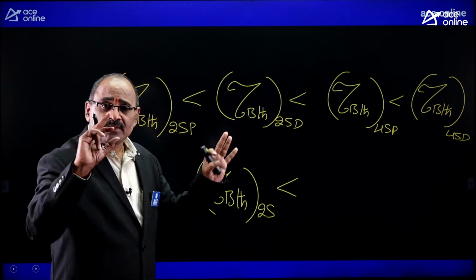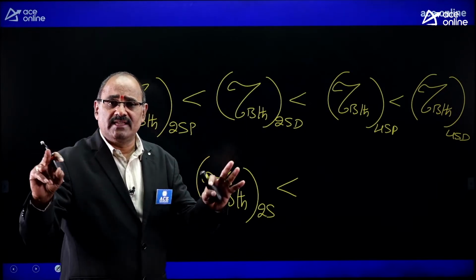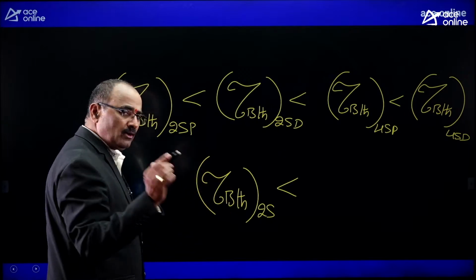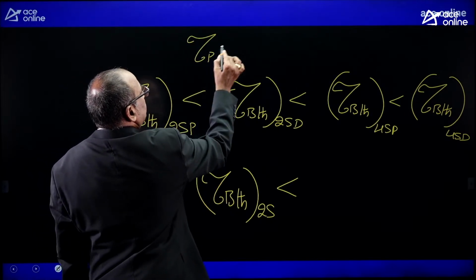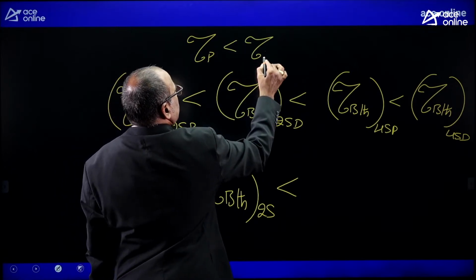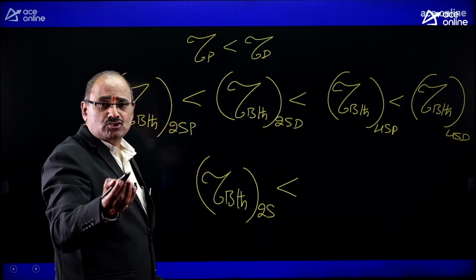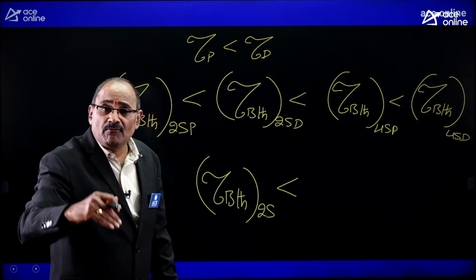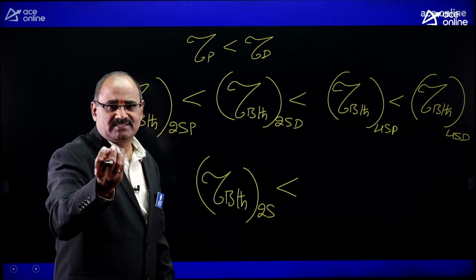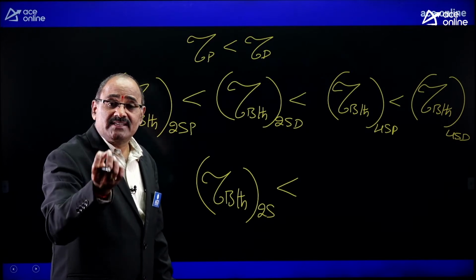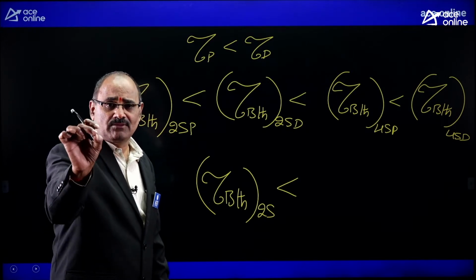If you compare the petrol engines and diesel engines, petrol engine efficiency is less than diesel engine efficiency. Even if it is a four-stroke engine, because of the valve overlapping, there is a chance to escape some fresh charge. That fresh charge is only air in case of diesel engine.